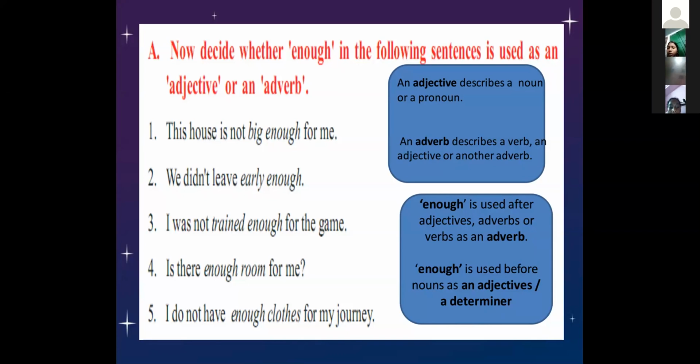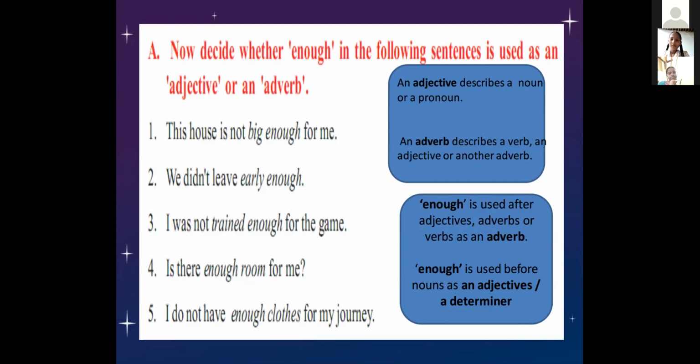So look at the next one. "We didn't leave early." Here early is an adjective. So, "early enough." Here you are describing an adjective. An adverb always describes a verb, adjective or adverb. Already we know that, right?